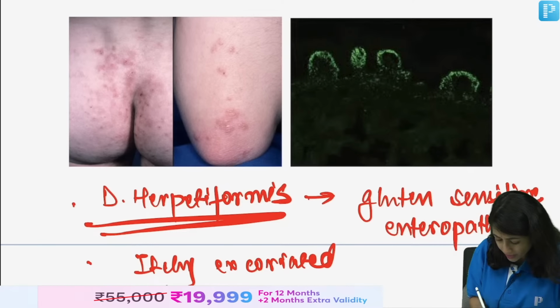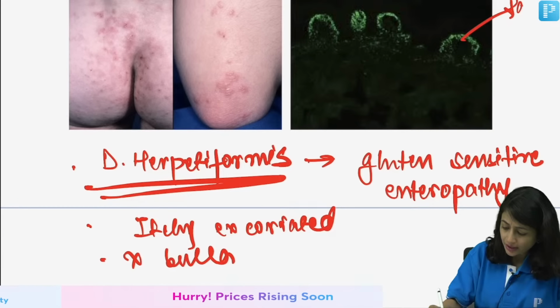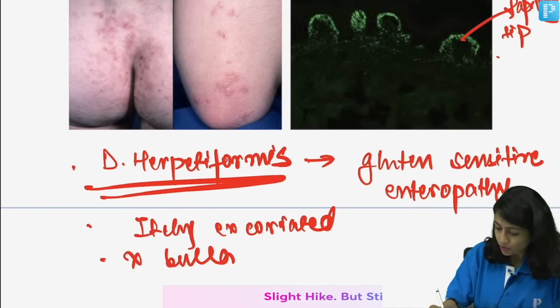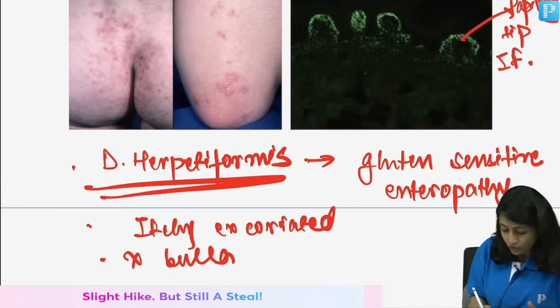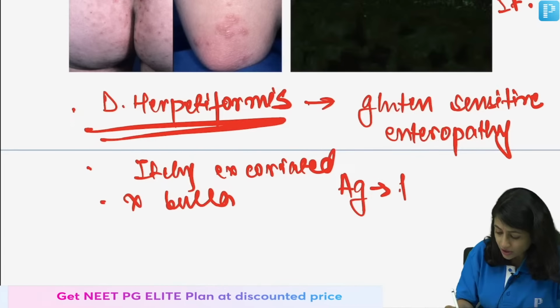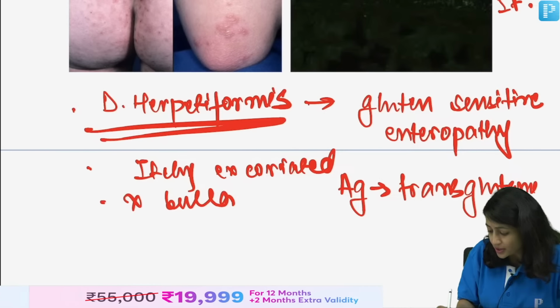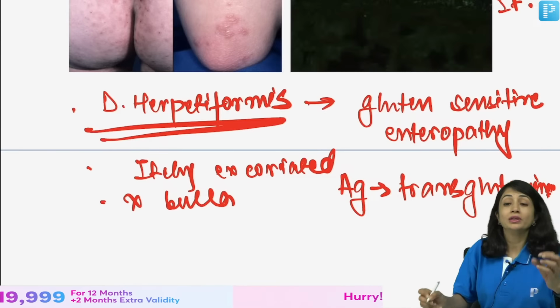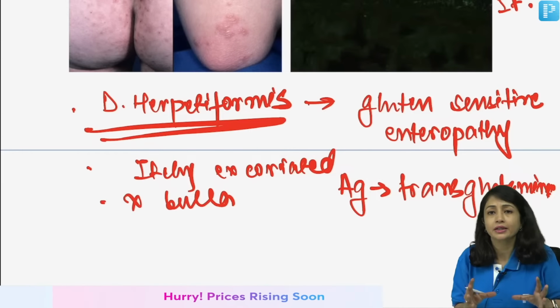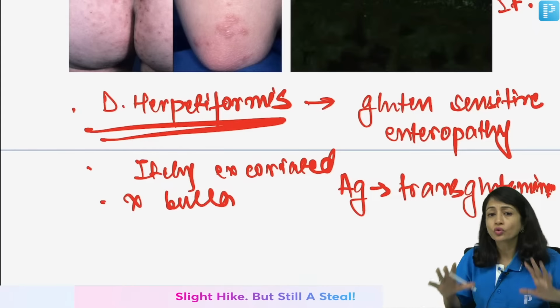There are no bulla here, and you see this papillary tip immunofluorescence. Very good. So here the target antigen is transglutaminase. So though DH comes under subepidermal immunobullous disorder, it is a different entity, because here the target antigen is different and there is no bulla formation.